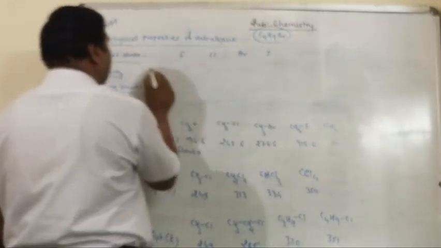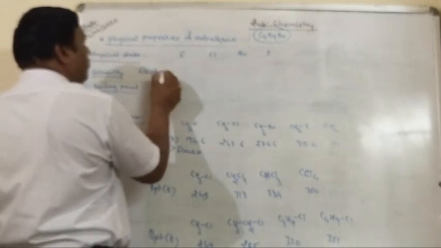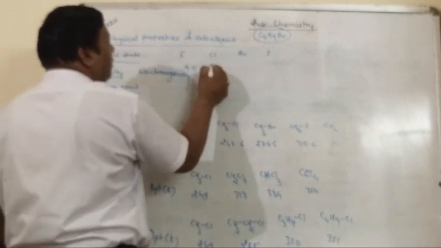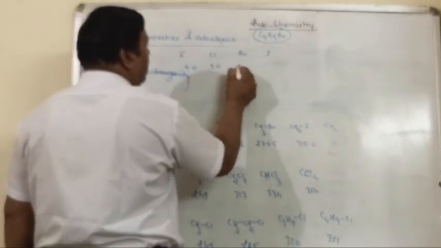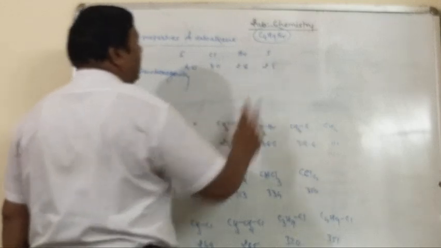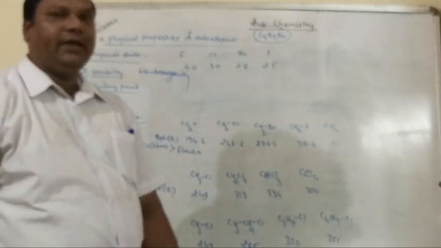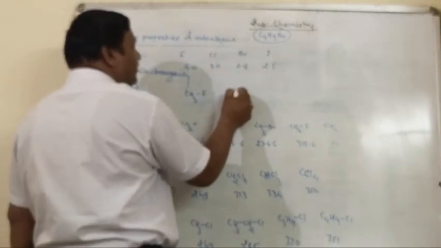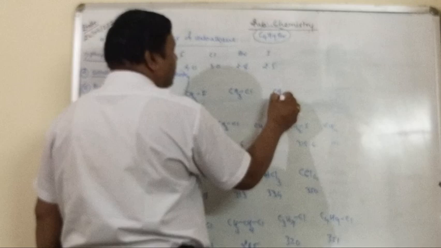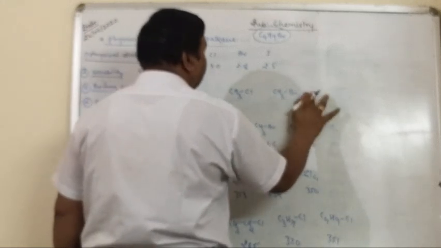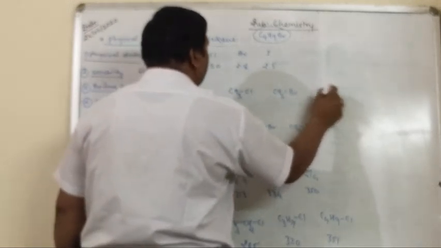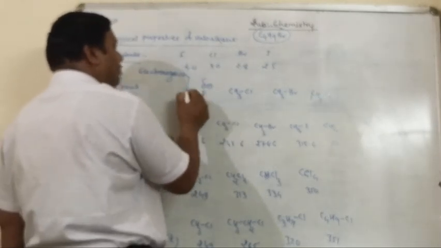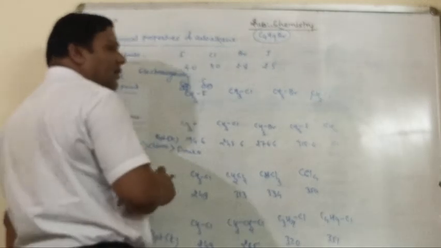The electronegativity of fluorine is 4.0, chlorine 3.0, bromine 2.8, iodine 2.5. And if we take CH3F, CH3Cl, CH3Br and CH3I, in the carbon-fluorine bond fluorine is more electronegative than carbon.